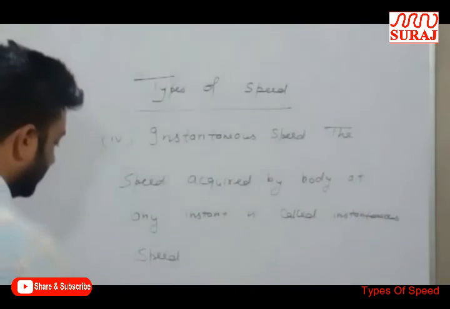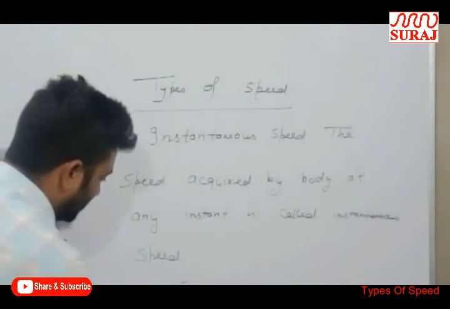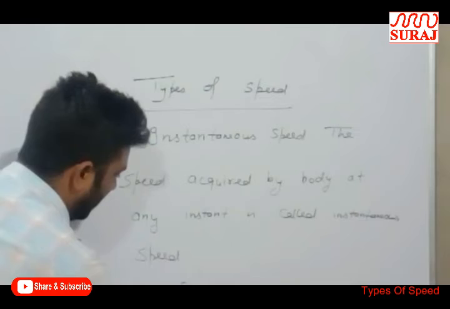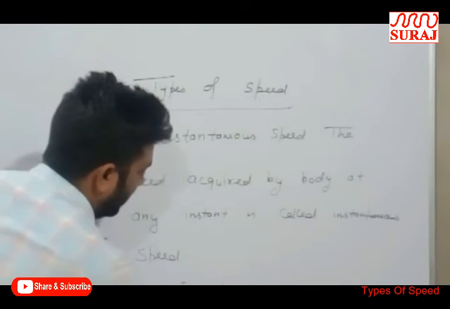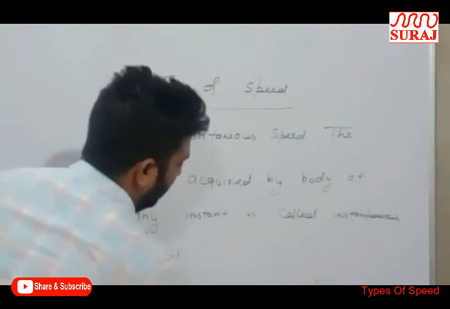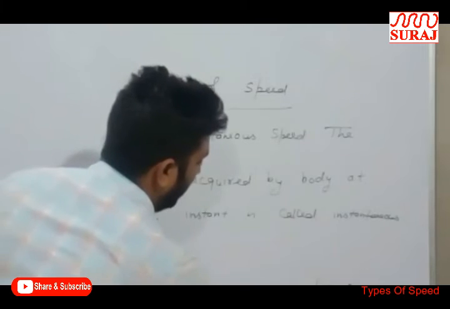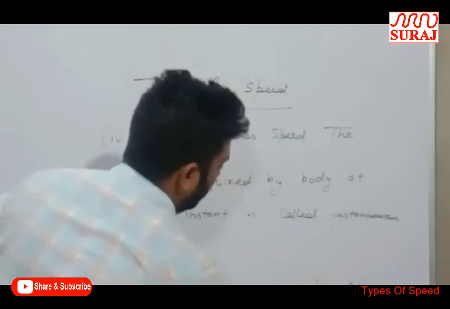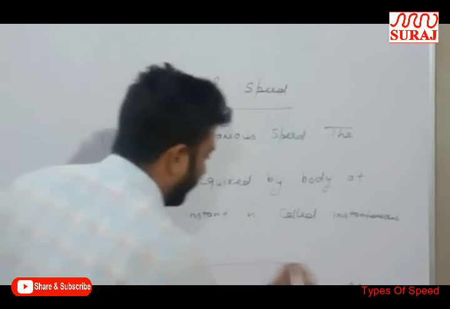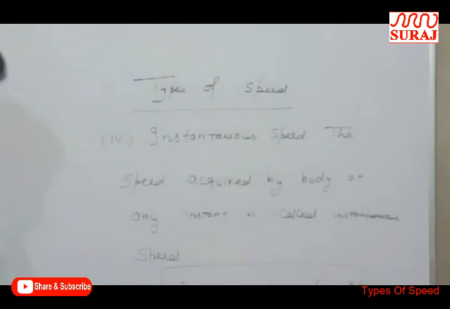Instantaneous speed is equal to the limit as t tends to 0 of del s upon del t. This is the formula for instantaneous speed.